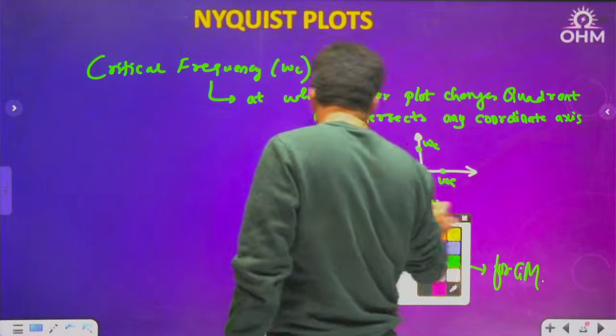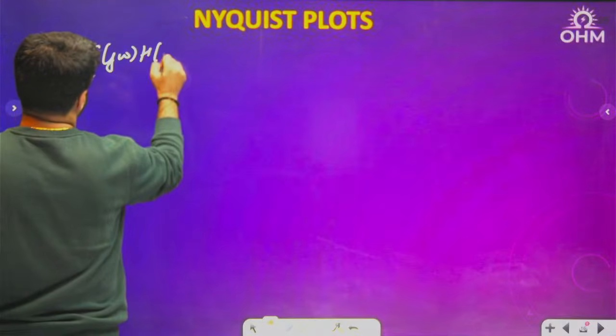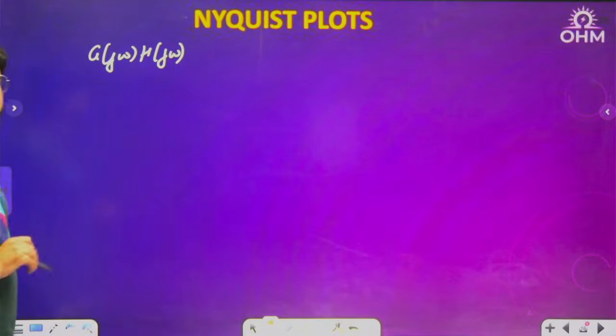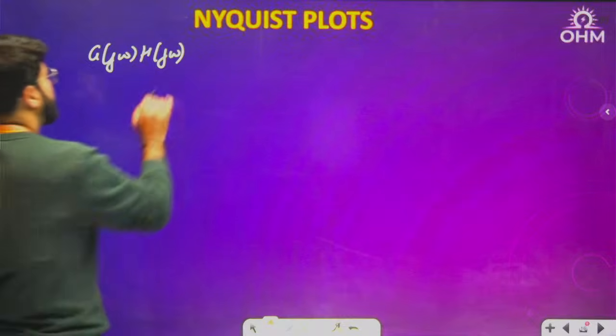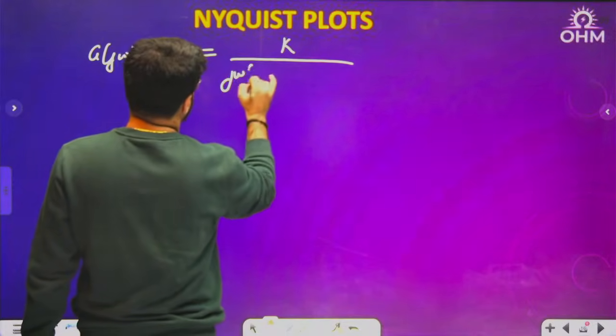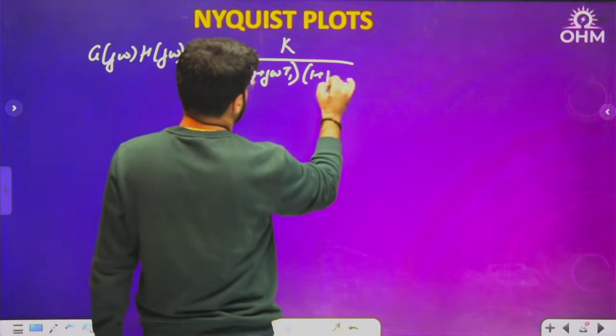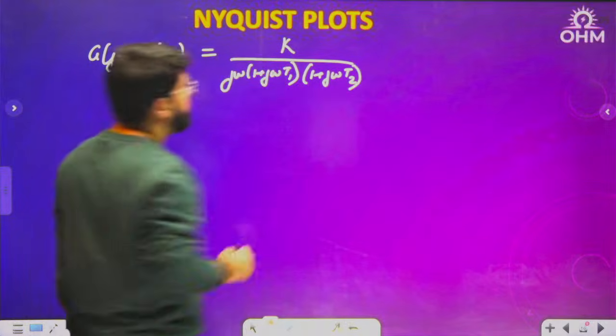Have a look into this function and let me convert this to the frequency domain. Now, coming to the detailed calculation, G(j omega)H(j omega) is K divided by j omega (1 plus j omega T1)(1 plus j omega T2).